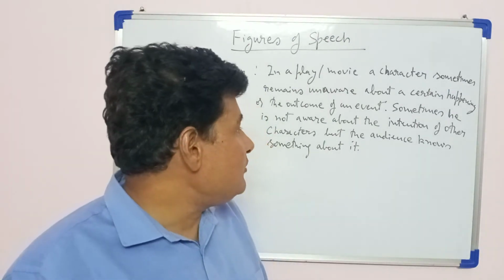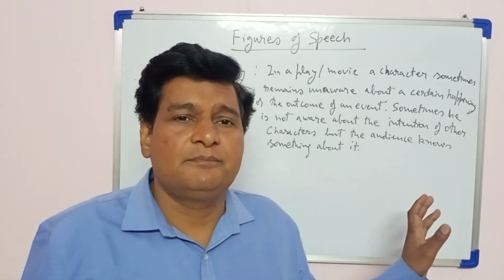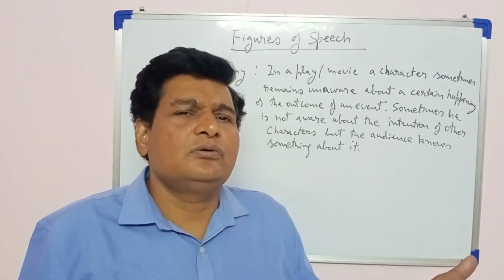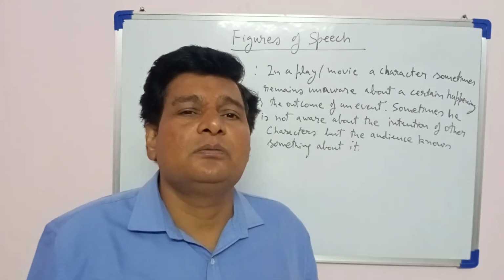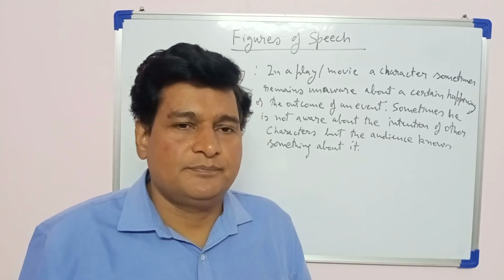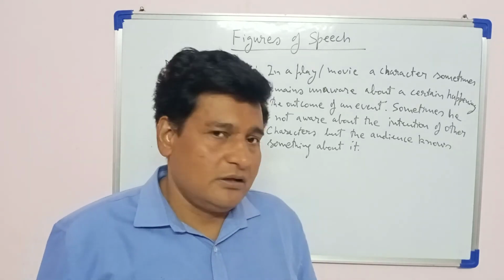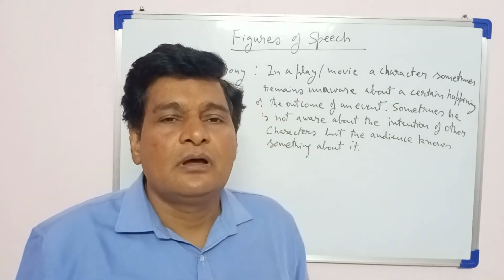In the same way, what a character is thinking about a particular character, the audience knows, but that particular character doesn't know. So that is called dramatic irony. Let us understand it through some examples.